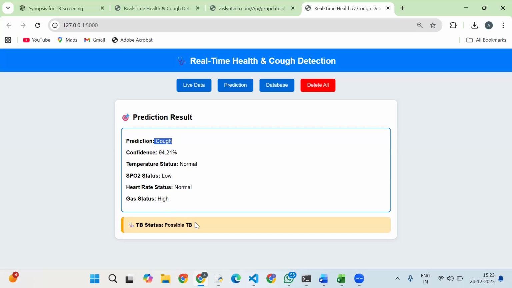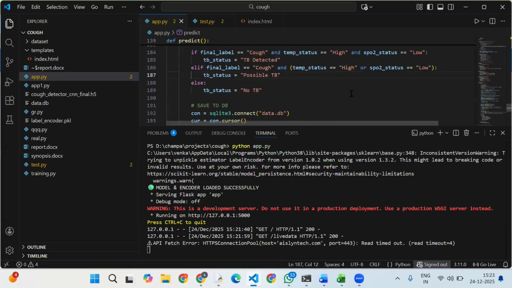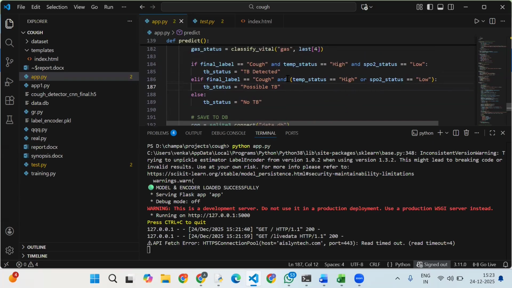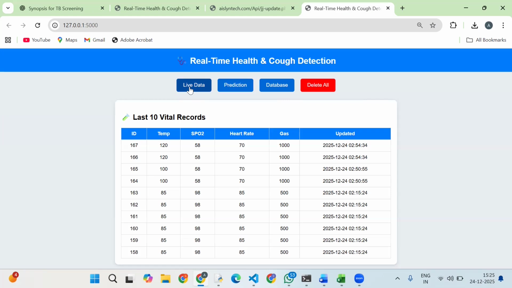Why it's predicting possible TB is because in our code we have defined that if the temperature status is high or the SpO2 status is low, then it will be displayed as possible TB. If the temperature status is high along with the SpO2 status being low, then we confirm that TB is detected. If either one is detected, then it is possible TB.